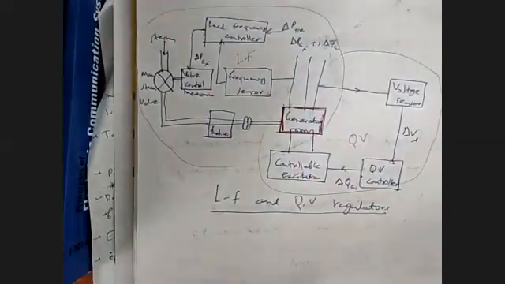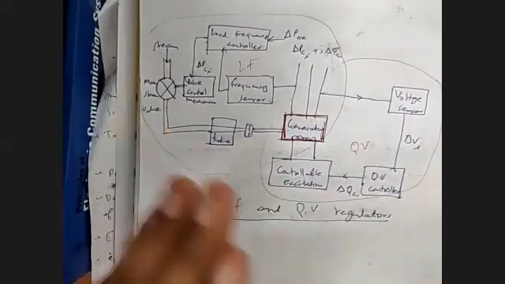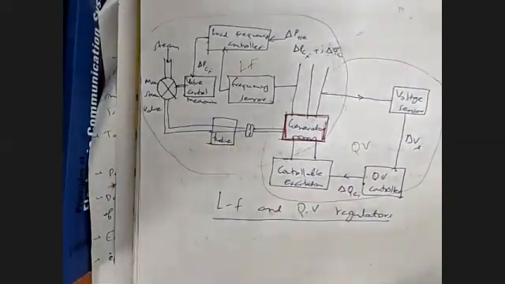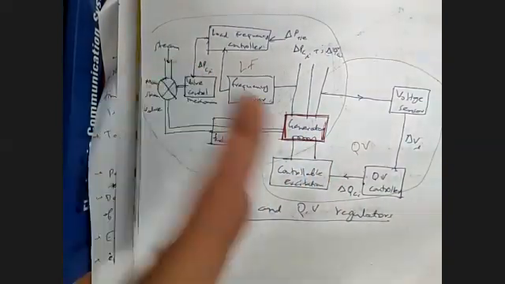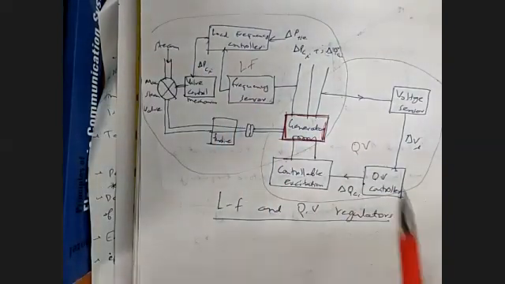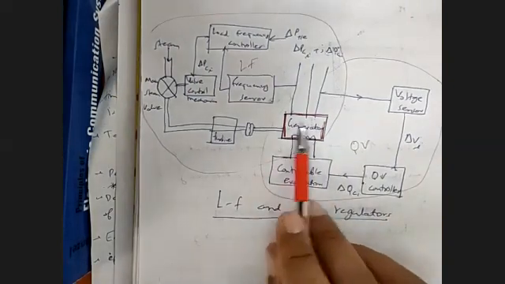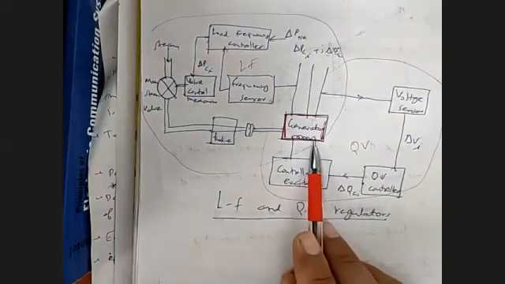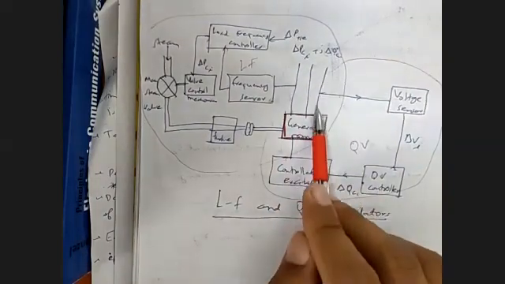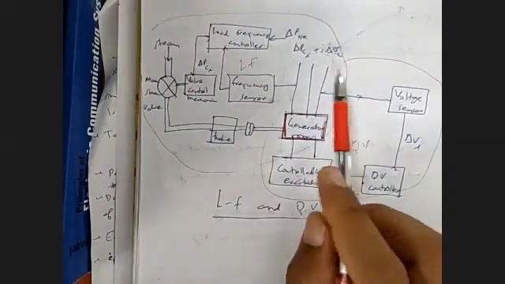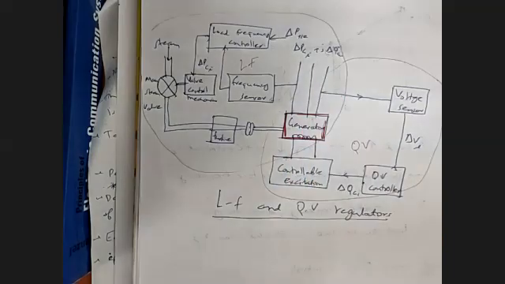You can easily see that these are two separate parts. They are not dependent on each other. This is not affecting this, and this is not affecting this. This is your generator, which is supplied by a field, this is the power which we are getting in the system, and there is a load which is supplied.